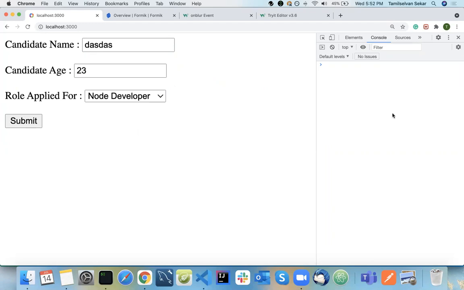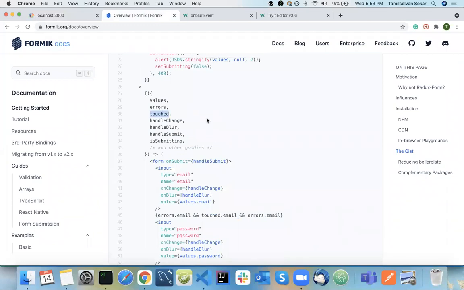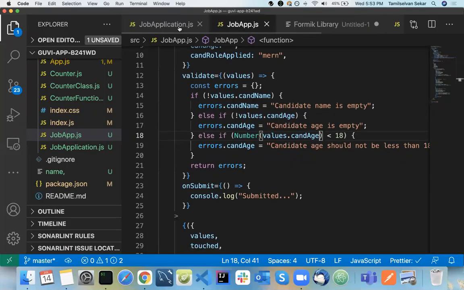Touched is not a keyword. You can use any name, so I just use touched. But in the case of the Formik library, touched is given by the library, so in the case of Formik, you need to use touched. But in the case of our own form, you can have any name. That's not an issue.